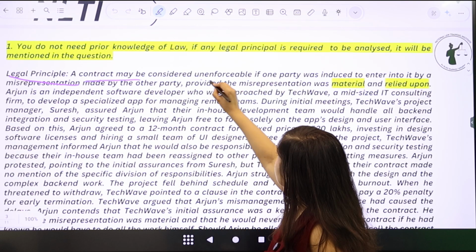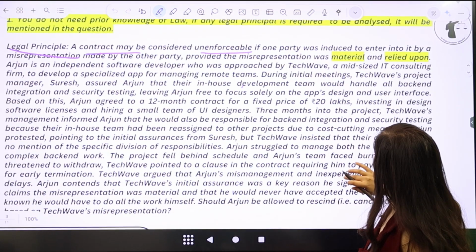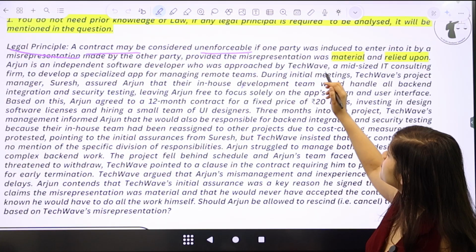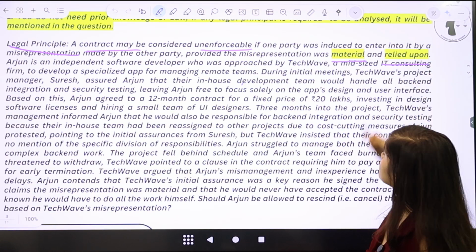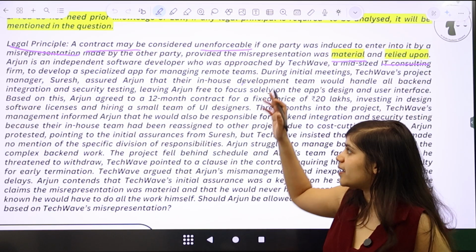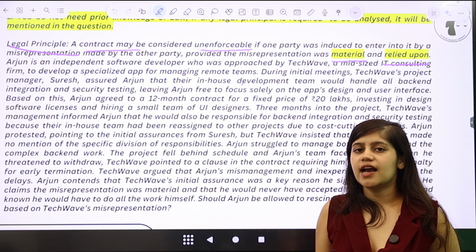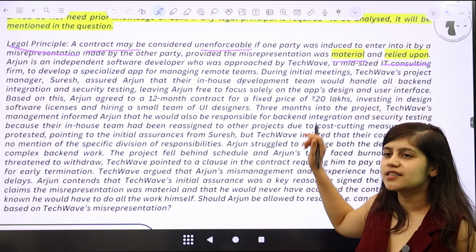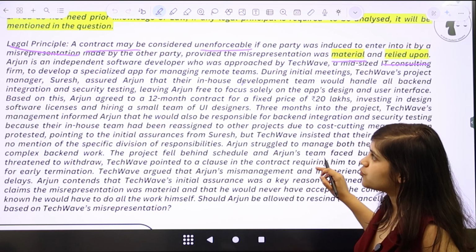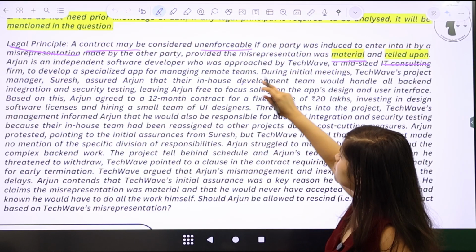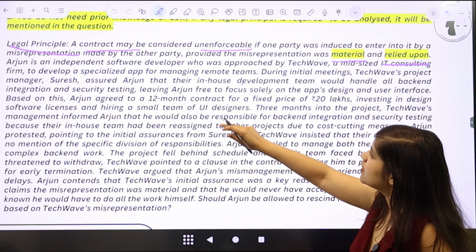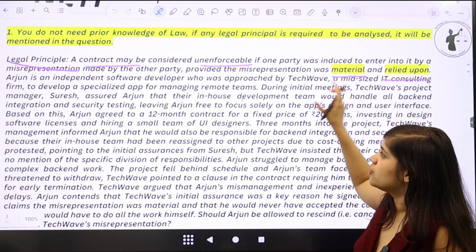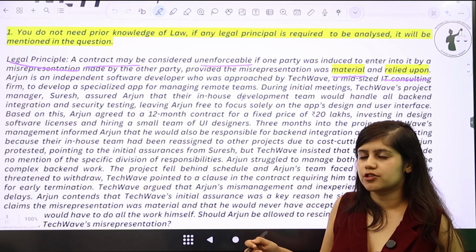So if we take an example for part B, a legal principle states that a contract may be considered unenforceable if one party was induced to enter into it by a misrepresentation made by the other party, provided the misrepresentation was material and relied upon. If questions mention such legal principles, you have to incorporate the terms mentioned in the question, which means that for a contract to be unenforceable because of misrepresentation, there has to be a misrepresentation that was material and relied upon, and these ingredients then have to be discussed.